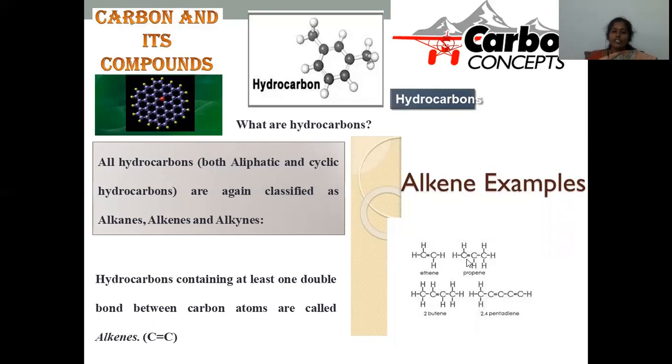Propene, here 3 carbons are joined with 1 double bond. 2-butene, here we have a double bond between the second and third carbon atoms, and one more is 2,4-pentadiene. So even a single compound may accommodate 2 or more double bonds. Any compound having a carbon-carbon double bond is regarded as an alkene. Ene denotes a double bond. These are the simplest examples under the alkene category.